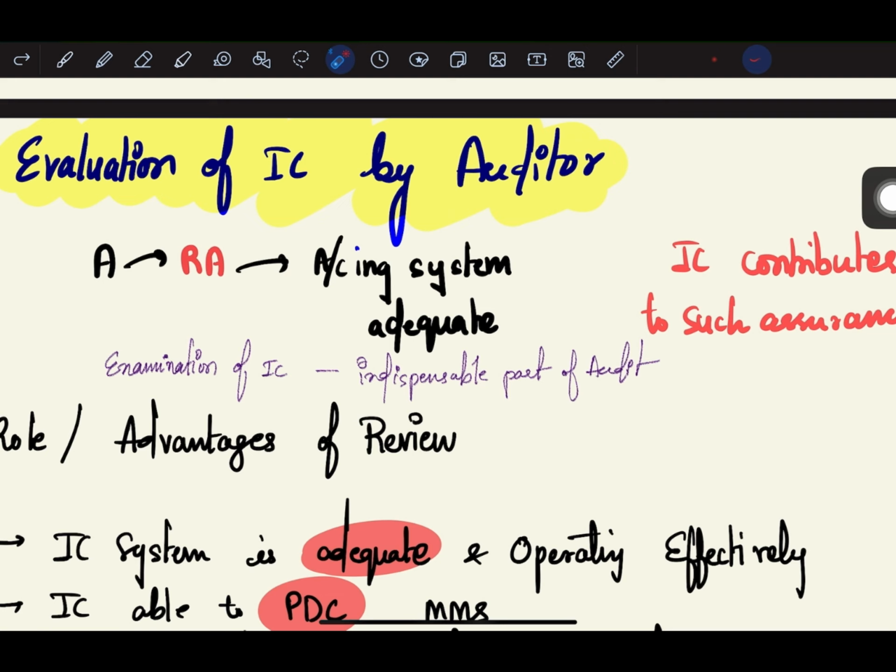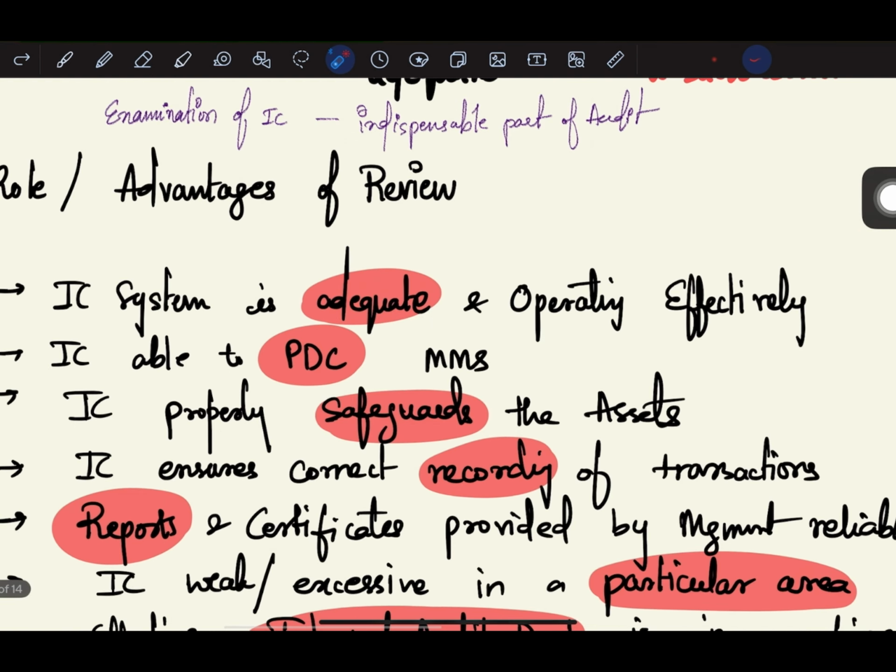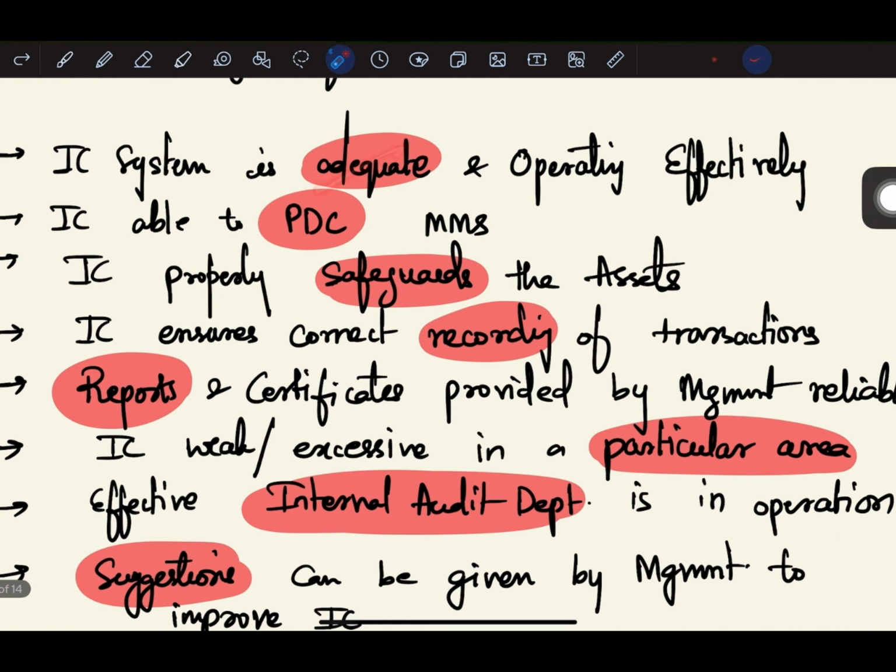So what are the advantages of evaluating the internal control? When the auditor evaluates internal control, it will enable the auditor to ascertain whether the internal control system is adequate or not, whether it is able to prevent, detect and correct misstatements, whether it properly safeguards the assets, whether it is correctly recording the transactions, and whether the reports and certificates provided by management are reliable.